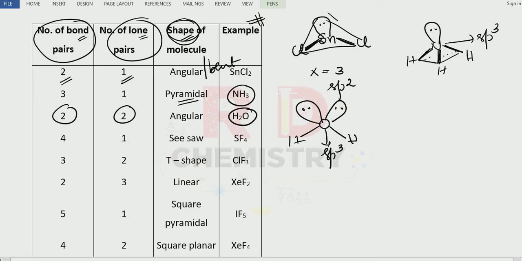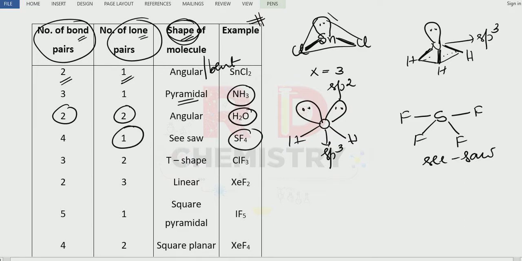Clear? Next one, SF4, sulfur tetrafluoride. Sulfur has four fluorine bonds with it, so this is a seesaw shape, and there is one lone pair.